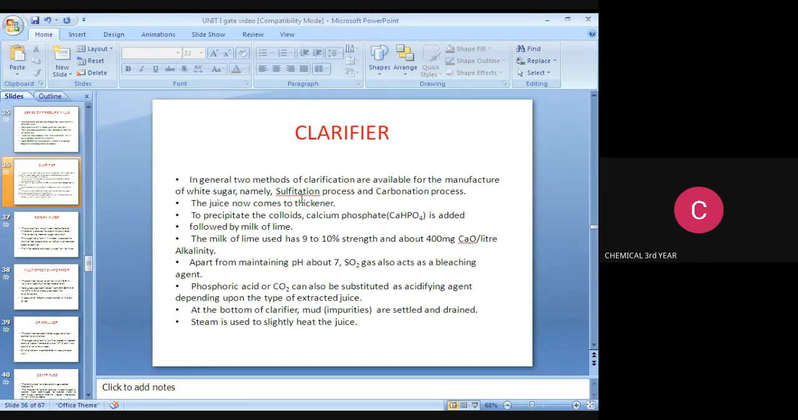Clarifier. In general, two methods of clarification are available for the manufacture of white sugar, namely the sulfitation process and the carbonation process. The juice now comes to the thickener.